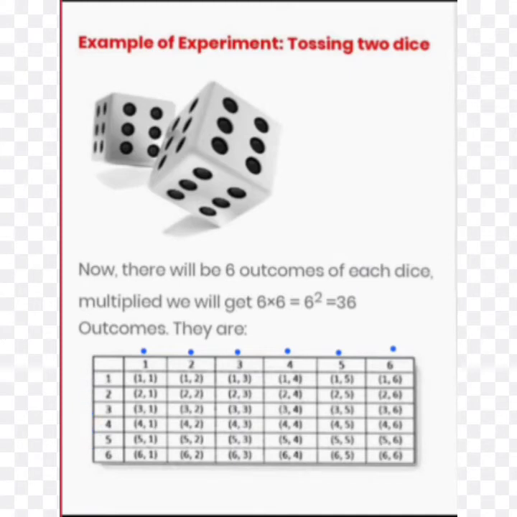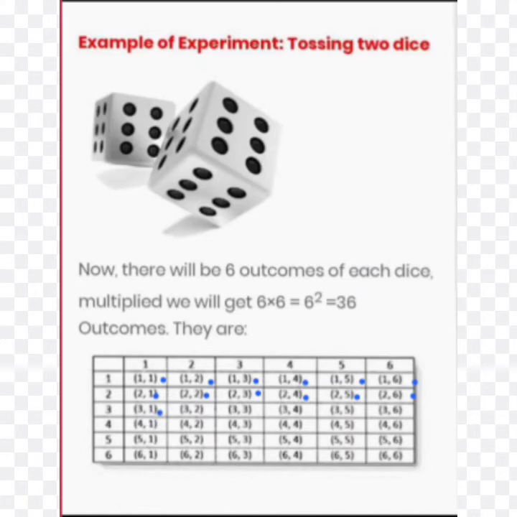Here you can find 1 comma 1 as a chance of result or outcome, that is 1 comma 1, 1 comma 2, 1 comma 3, 1 comma 4, 1 comma 5, 1 comma 6. Then if the second is coming, it can be 2 comma 1, 2 comma 2, 2 comma 3, 2 comma 4, 2 comma 5, 2 comma 6. These can be the results.